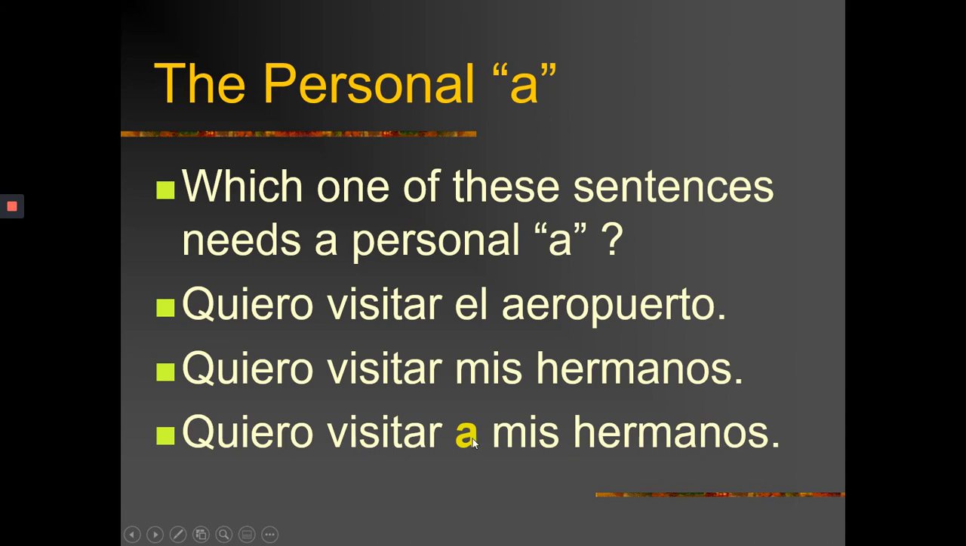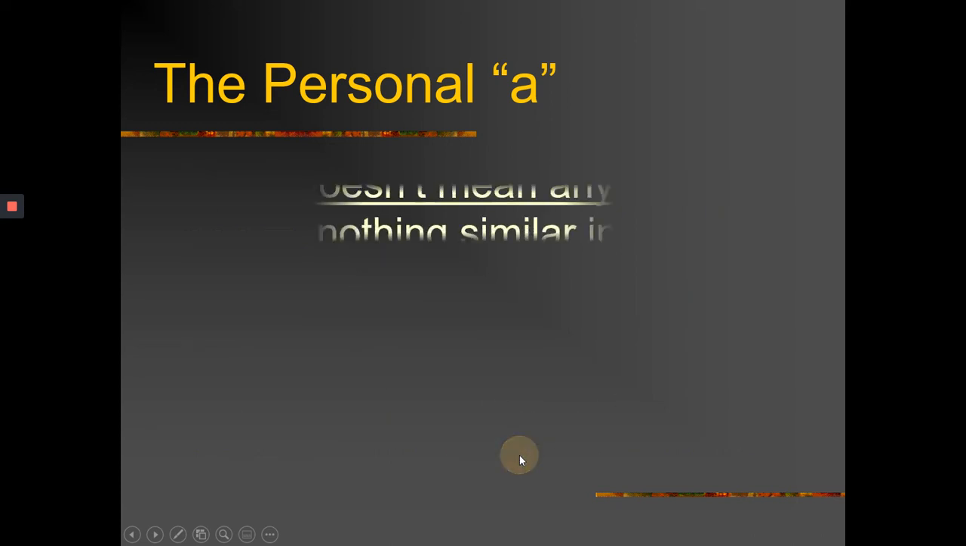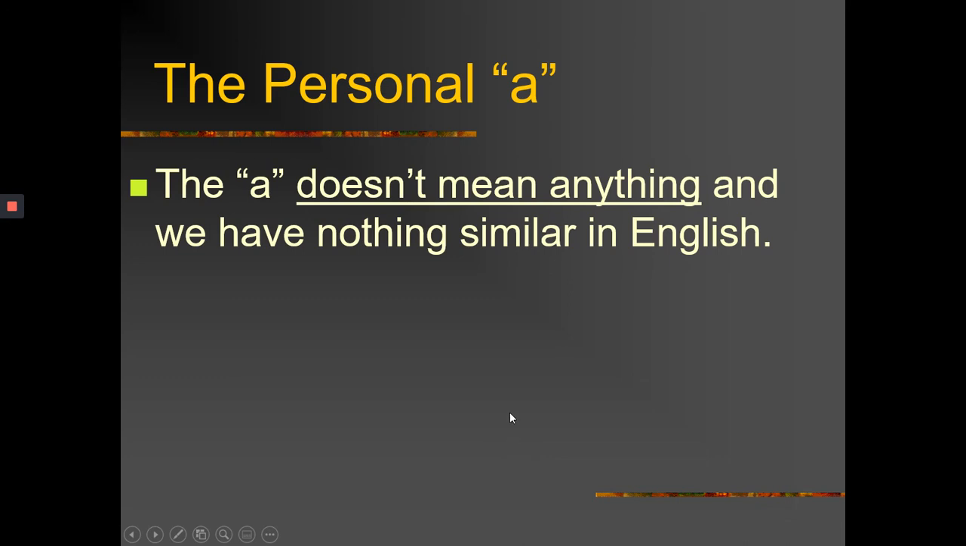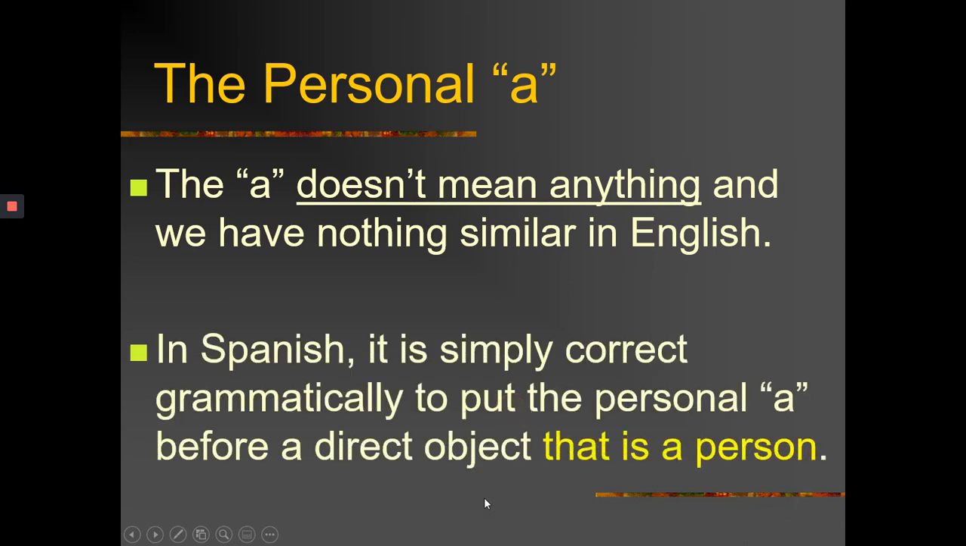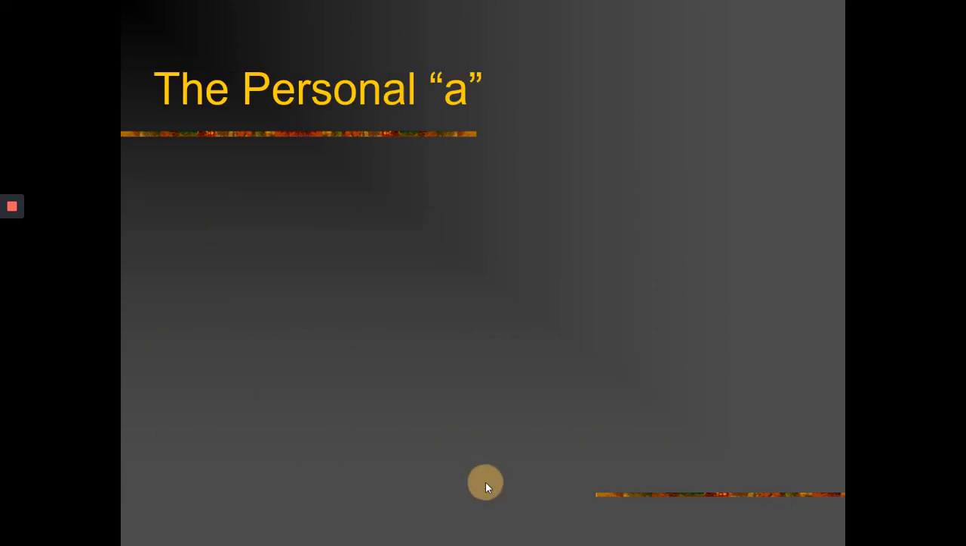I know you might be asking, what is the meaning of this a here? Nothing. There is no meaning. It's just required that if your direct object is a person or a group of people, you must have an a there. The a doesn't mean anything, and we have nothing similar in English. In Spanish, it is simply grammatically correct to put the personal a before a direct object that is a person. That's it.